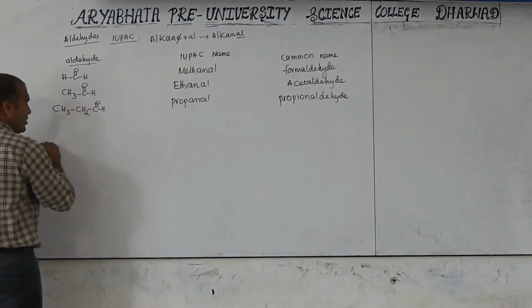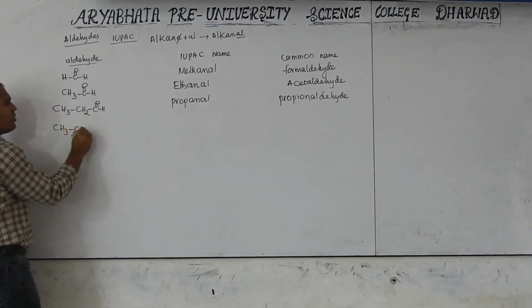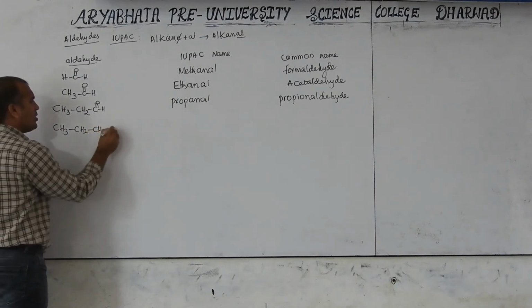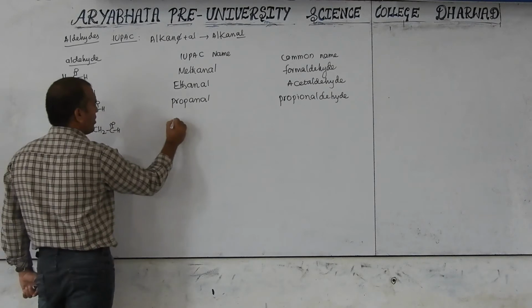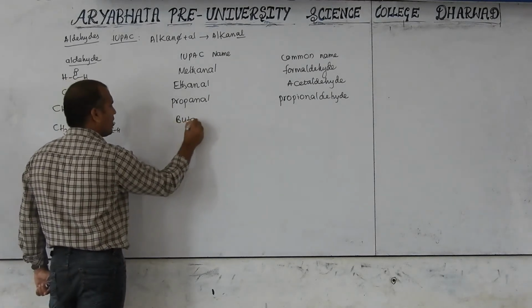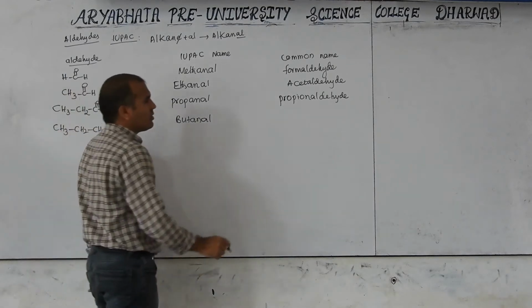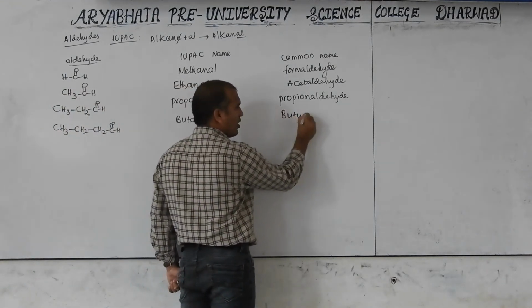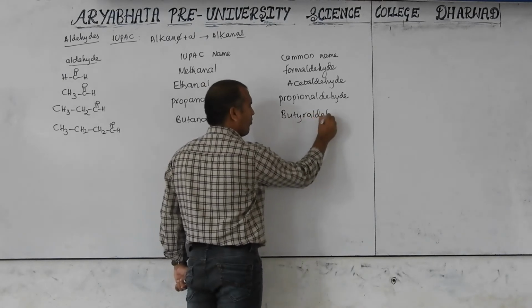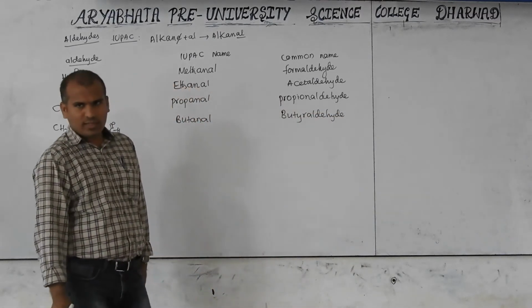Next, four carbon, CH3-CH2-CH2-CHO. Four carbon is butane, remove E, add Al, butanal. It is called butyraldehyde, because the four carbon carboxylic acid is butyric acid.